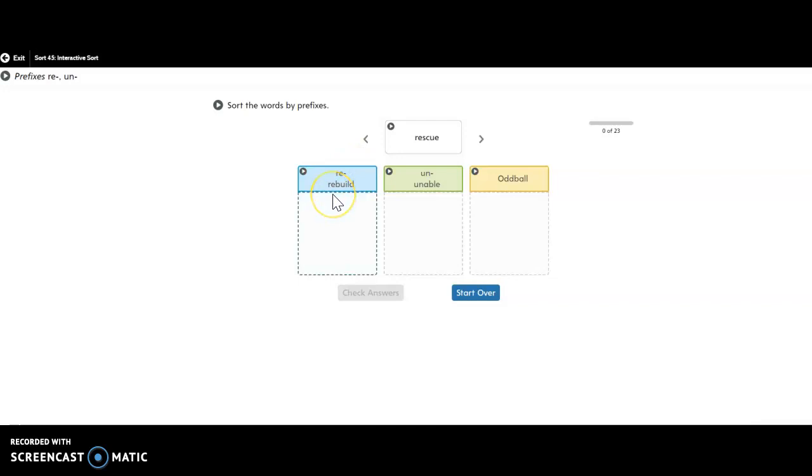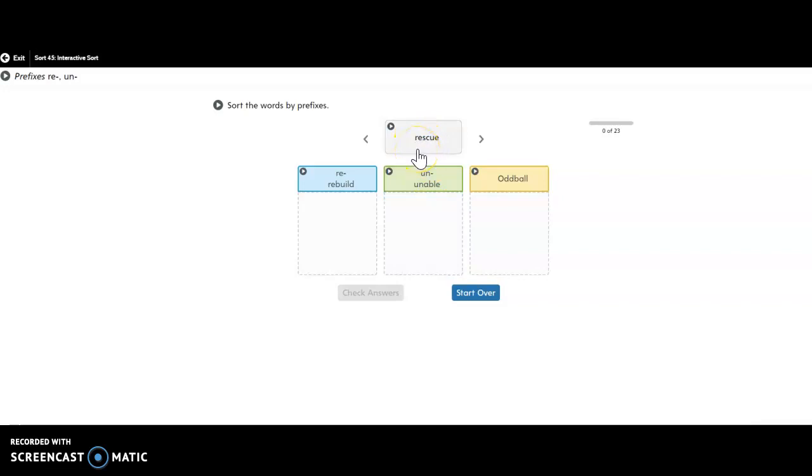RE means again or back. So to rebuild is to build again. The prefix UN means not or opposite of. So unable means I'm not able to do something. Let's go ahead and get started.